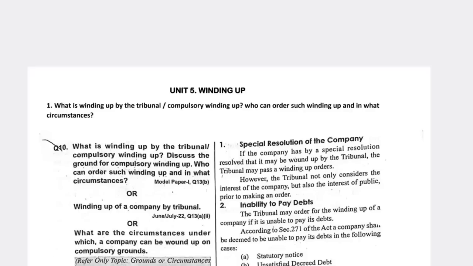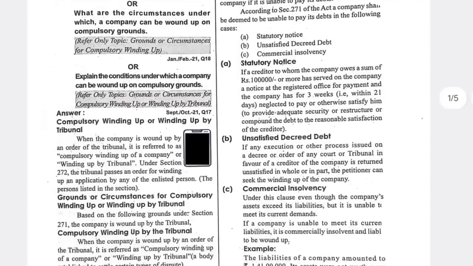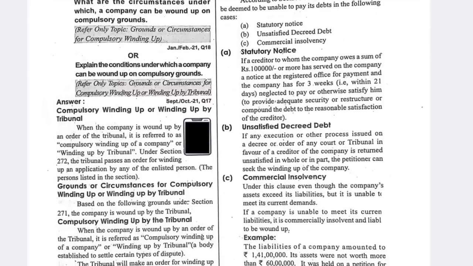So the first one is: what is winding up by tribunal, or what is winding up and what is compulsory winding up. If you find any winding up name in your question, you need to write this answer only. Compulsory winding up means when a company is wound up by an order of the tribunal. If any authorized person or higher authority orders you to wind up the company, then it is a compulsory winding up. In that circumstance, we compulsorily wind up the company or business. Winding up means closing of the business. Winding up by tribunal is also known like that.